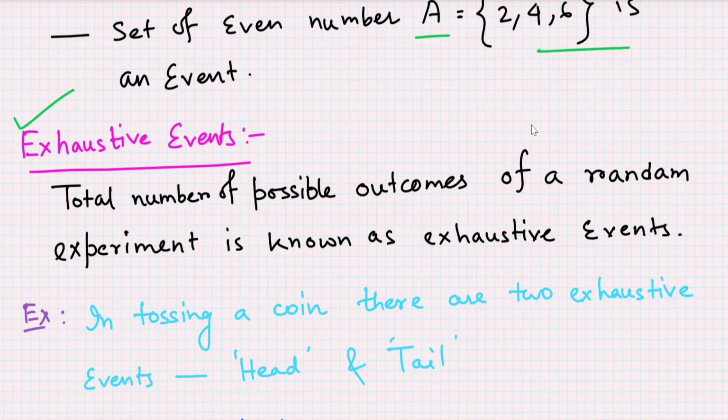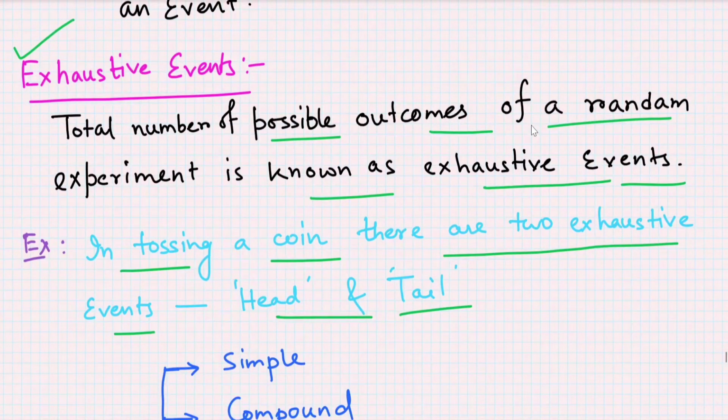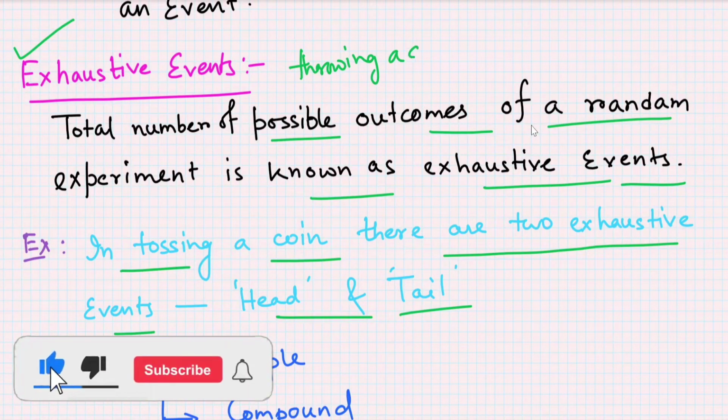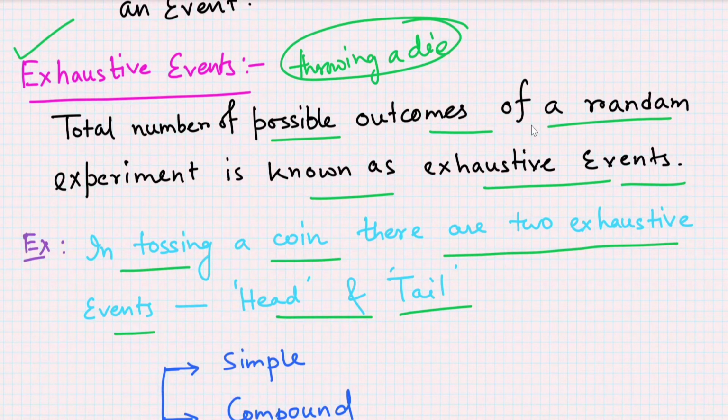So next we will come to exhaustive events. What are exhaustive events? The total number of possible outcomes of a random experiment is known as exhaustive events. For example, in tossing a coin, there are 2 exhaustive events, that means head or tail. These 2 are the possible events for tossing a coin. Simply you can take another example. Suppose you are throwing a die. If you throw a die, then total possible outcomes are 6. 1 can happen, 2 can happen, 3 can happen, and similarly 4, 5 and 6 also come. So these possible events are the exhaustive events.